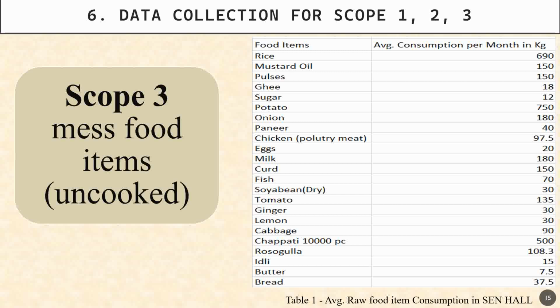But in case of scope 3, I have added the mess food items, and these are the average monthly consumption based on the past 3 months. So that I have included, and much more things I have excluded also because I could not get the correct emission factors. So I had not added those.